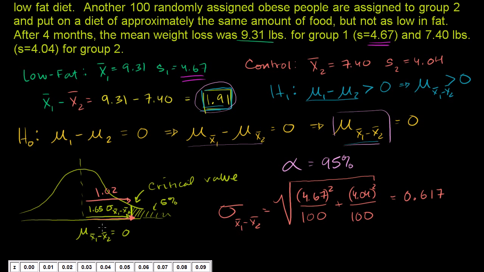So what this tells us is that if we assume that the diet actually does nothing, there's only a 5% chance of having a difference between the means of these two samples of more than 1.02. There's only a 5% chance of that. Well, the mean difference that we actually got is 1.91. So that's sitting out here someplace. It definitely falls in this critical region. The probability of getting this, assuming that the null hypothesis is correct, is less than 5%.